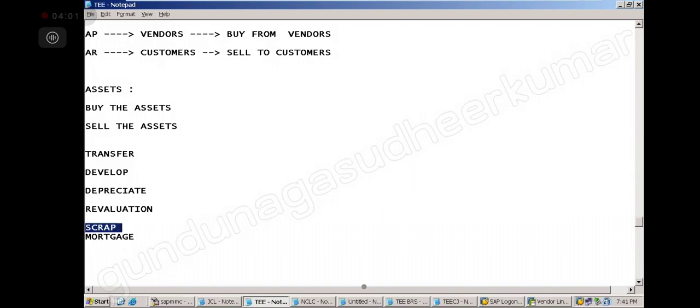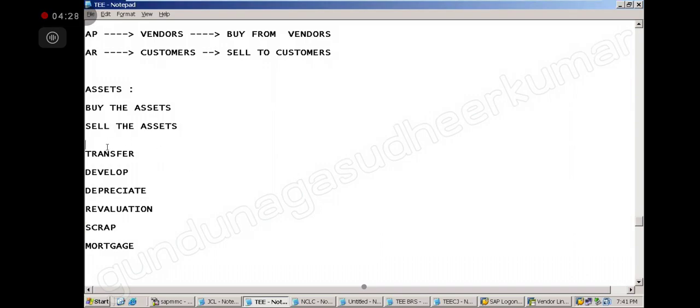That is why it is complicated. So now the problem comes: if you buy an asset, which GL account has to be reconciled? If you sell the asset, which GL account has to be reconciled? If you depreciate the asset, which GL account has to be reconciled? If you scrap the asset, which GL account has to be reconciled? So like that, it is a complicated thing, no? That is the first complication, right?